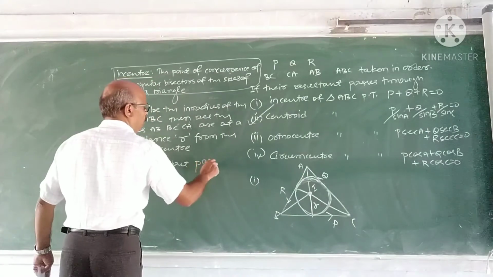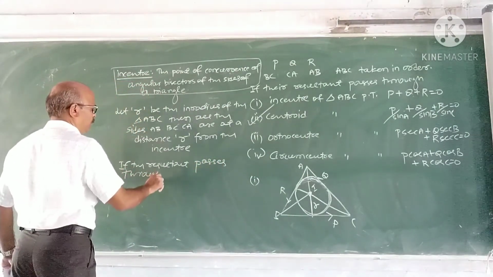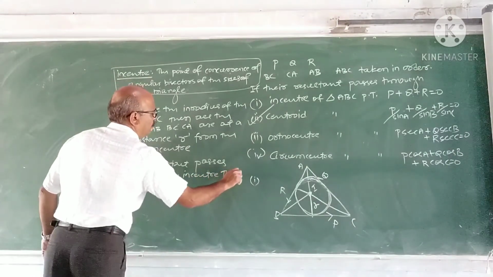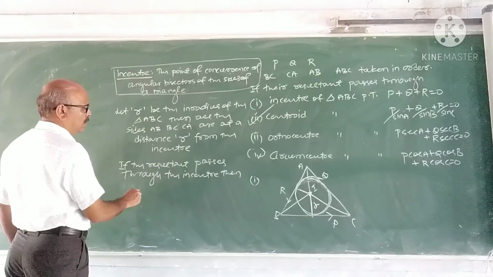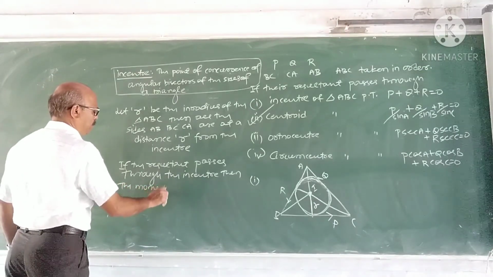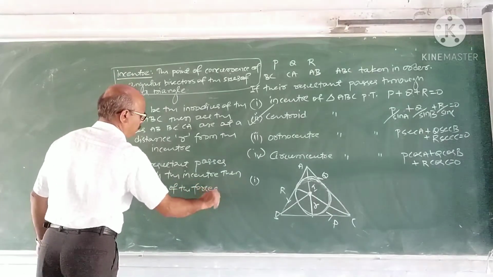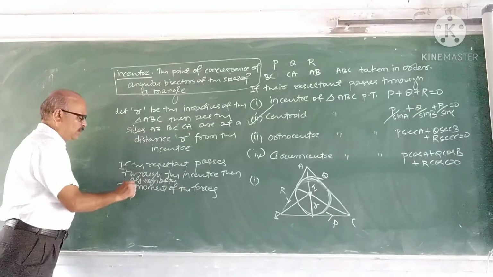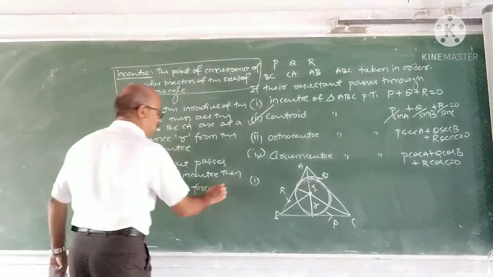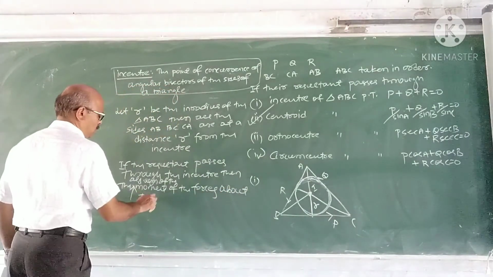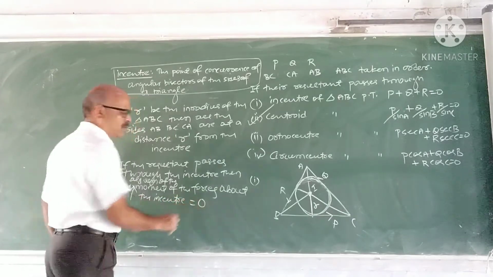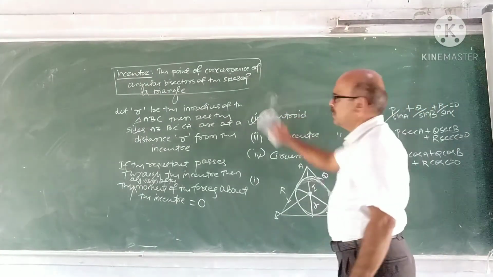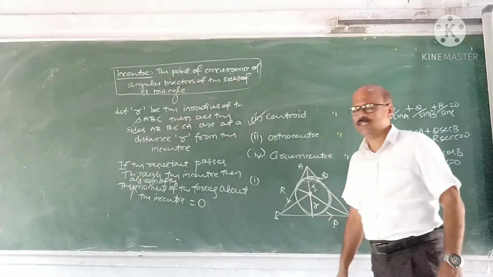If the resultant passes through the incenter, then the algebraic sum of the moments of the forces about the incenter is 0.